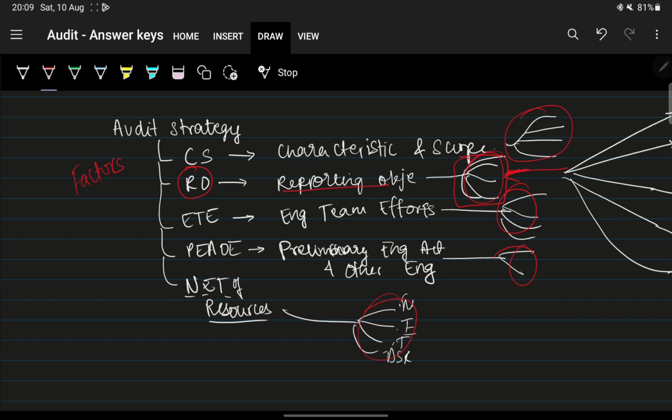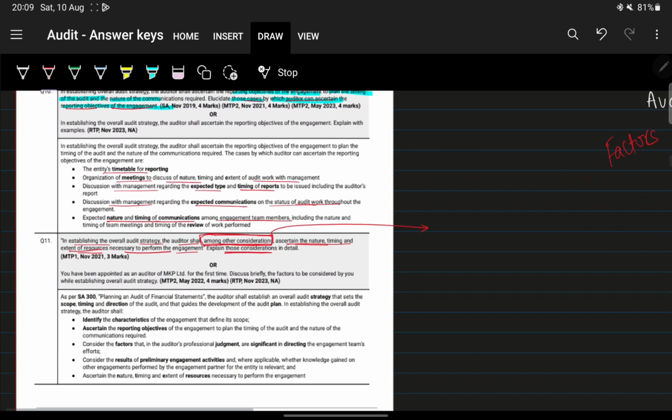What are the others? It is indirectly asking you to explain these in detail: characteristics and scope, reporting objectives, engagement team efforts and preliminary engagement activities. We'll go through it now.